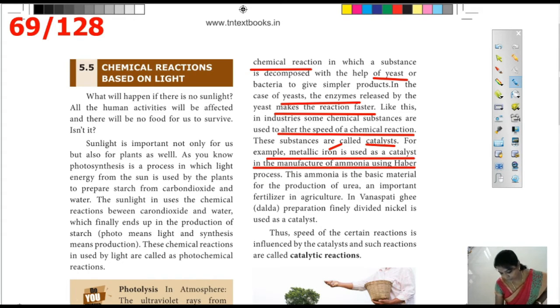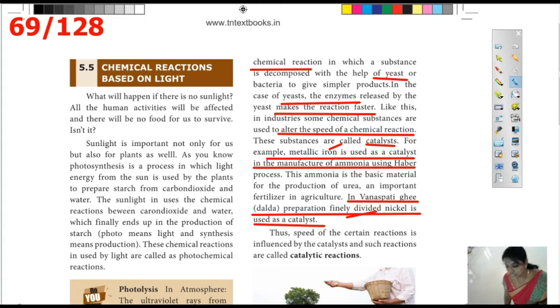In Vanaspati ghee preparation, finely divided nickel is used as a catalyst. These are examples of catalysts. Thus the speed of certain reactions is influenced by a catalyst, and such reactions are called catalytic reactions. Reactions in which catalysts are involved are known as catalytic reactions. Can you understand?